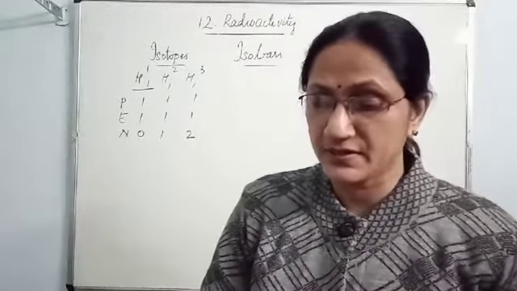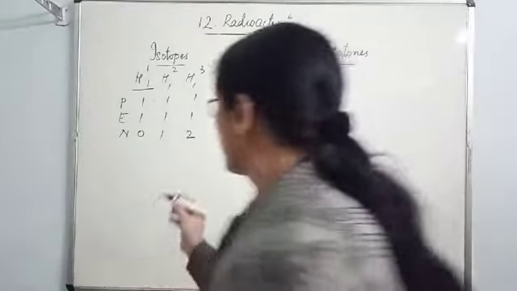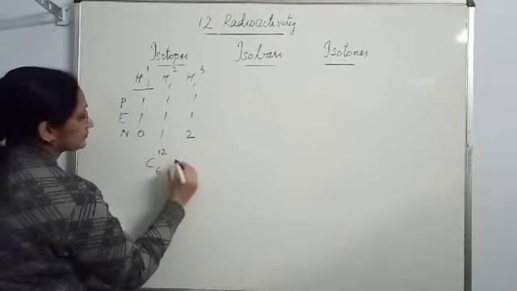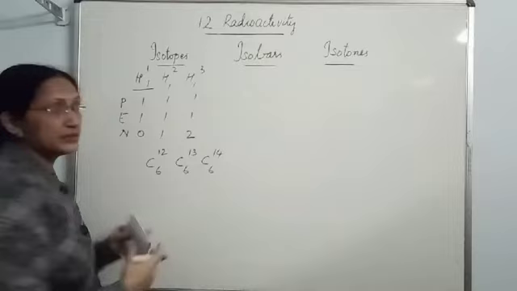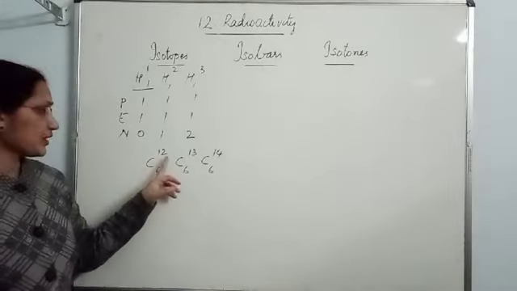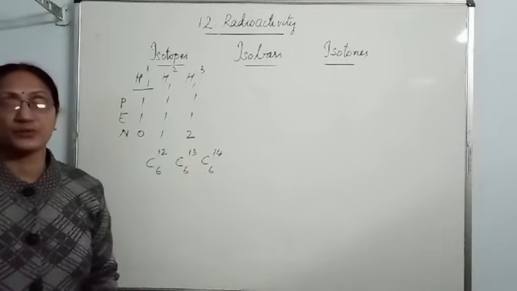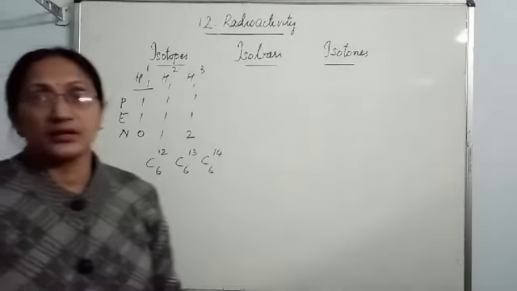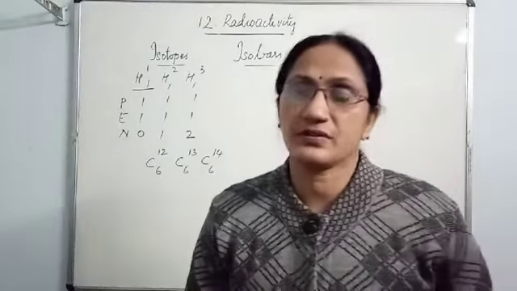Some more examples are there. Carbon has 3 isotopes. These are the 3 isotopes of carbon: carbon 12, carbon 13 and carbon 14. Then chlorine has 2 isotopes, chlorine 35 and chlorine 37.